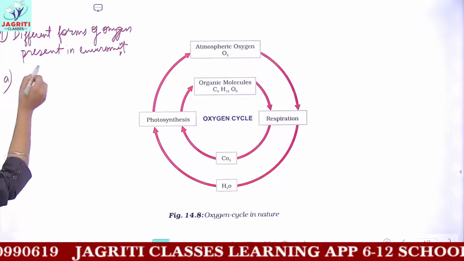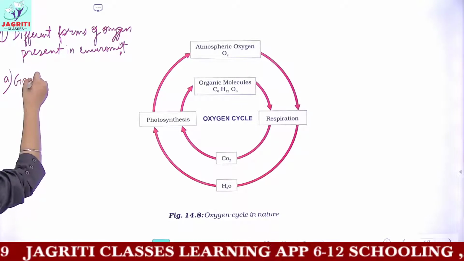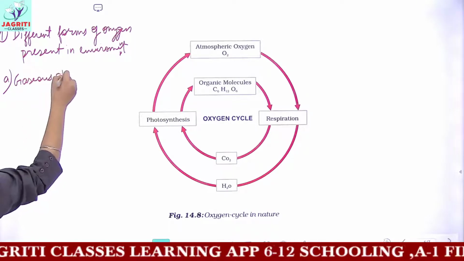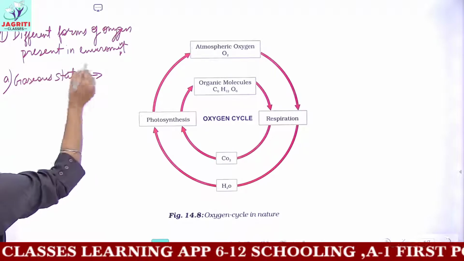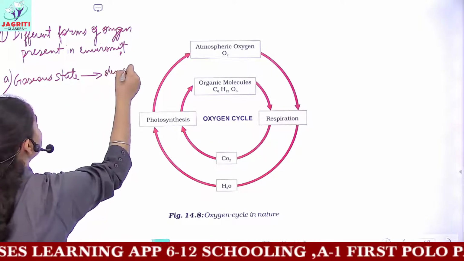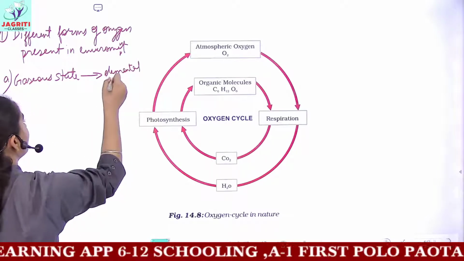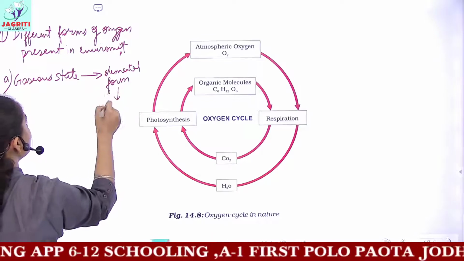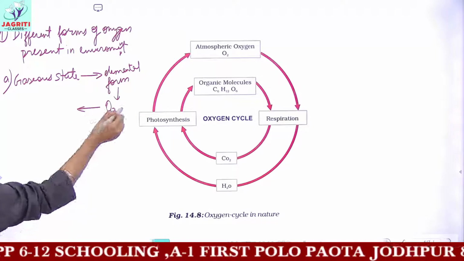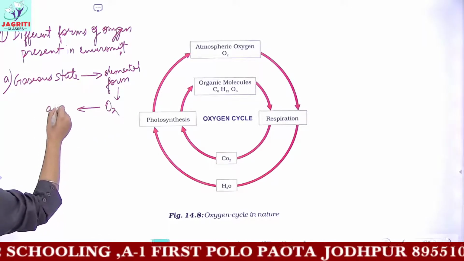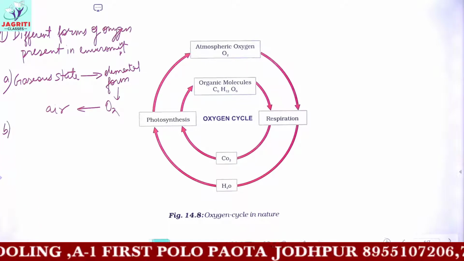The first is, oxygen is found in the gaseous state, and in gaseous state it is present in elemental form, and this elemental form is O2. So this O2 form is found in the atmosphere, or we can simply write in the air.